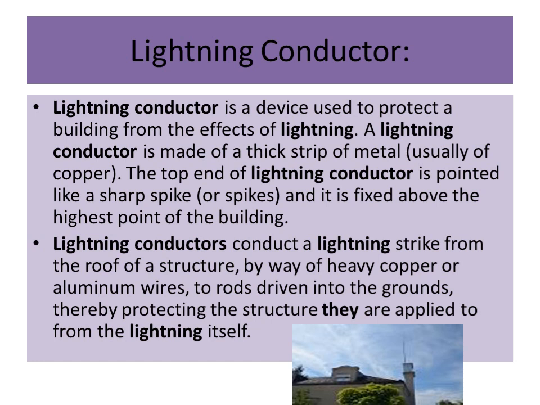This lightning conductor conducts a lightning strike from the roof of a structure by way of heavy copper or aluminium wires to rods driven into the ground, thereby protecting the structure to which they are applied from the lightning itself.